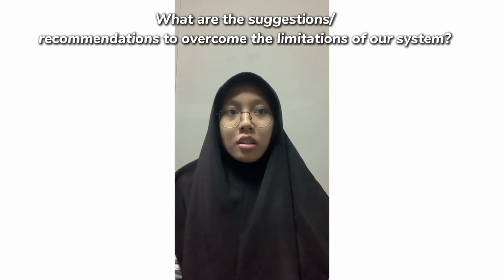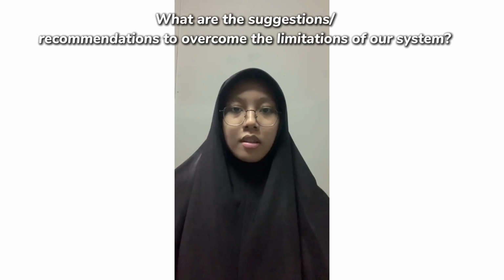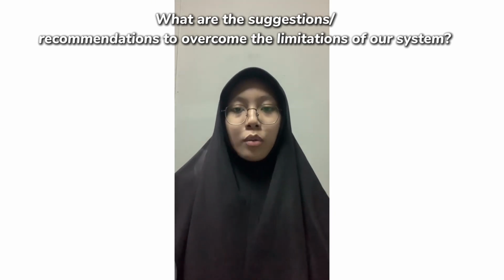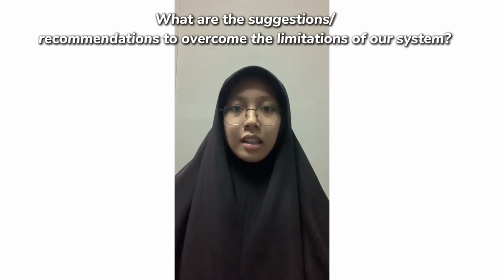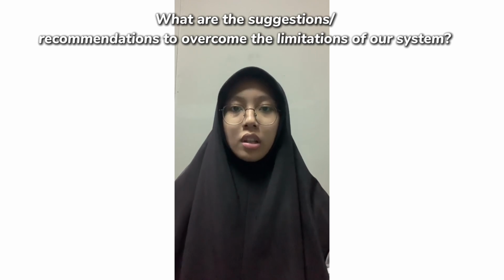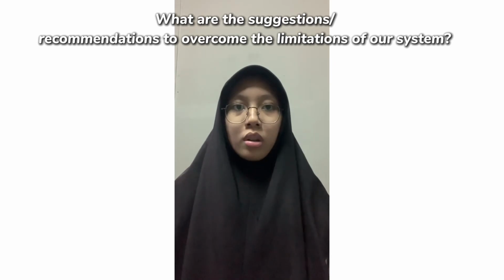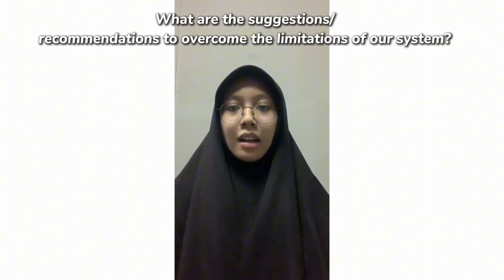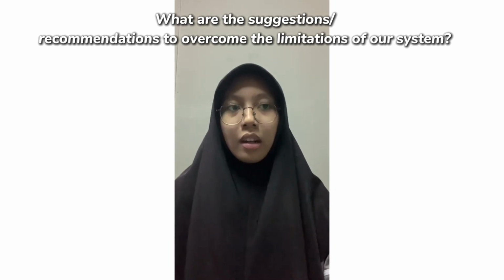What are the solutions to overcome the limitations of our system? To overcome the limitations of our system, there are a few improvements that we could implement. The first is our code doesn't check if the user input is valid. So in the future, we will improve by adding input validation for each entry. For example, ensure CGPA is between 0 and 4.0. Check that nationality is either M or O. Label is either Y or N, and the family income is a positive number.